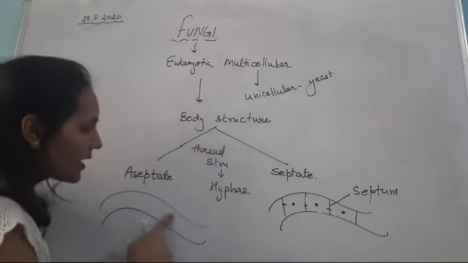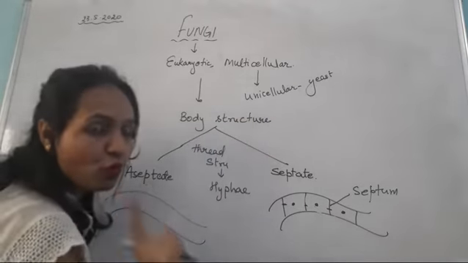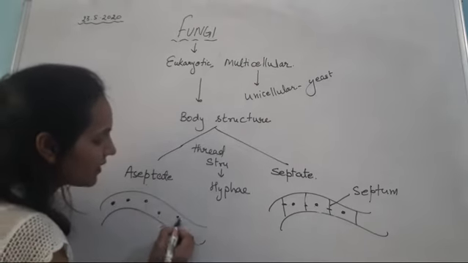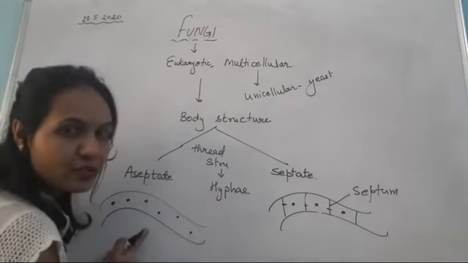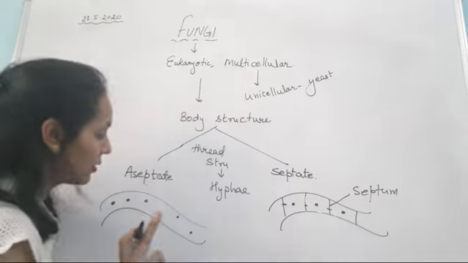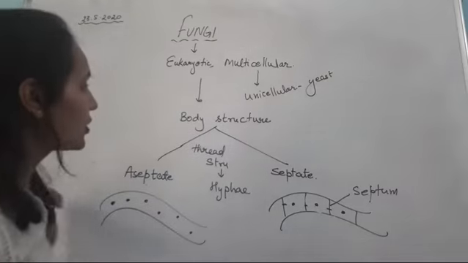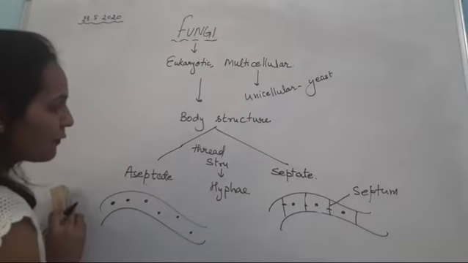Clear? Here no septa or cross walls are present, so the nuclei are suspended in the body and the structure is multinucleated, right? So this is about the body structure of the fungi.